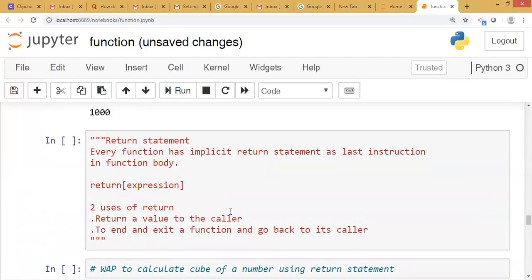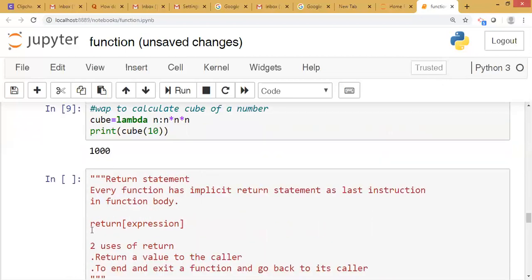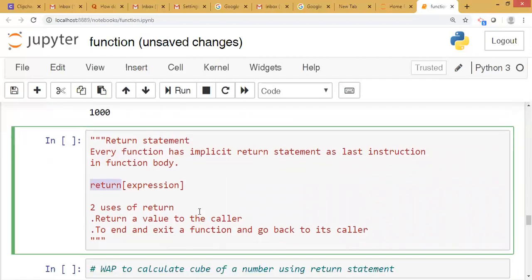Now next is the return statement. Actually, every function has an implicit return statement as the last instruction in the function body. That means whenever we define a function, there might be any number of statements in the function body, but the last implicit statement is the return statement by default. Suppose it does not return any value, then we can say return None. Okay. The syntax given is the return keyword, and an expression, which is optional.